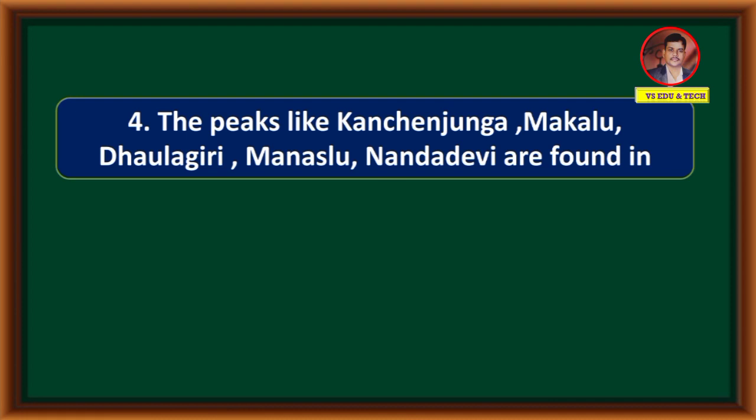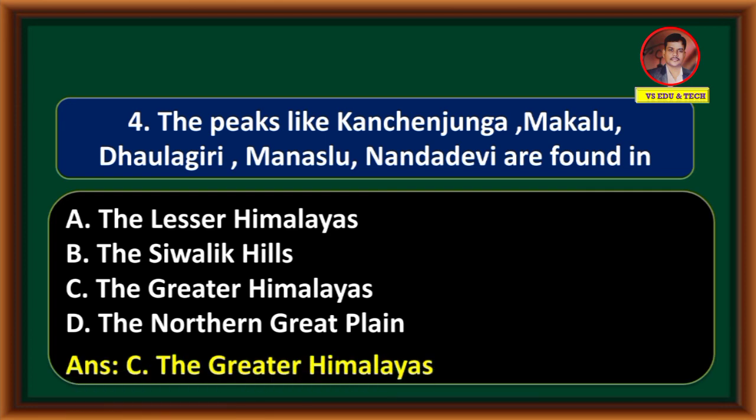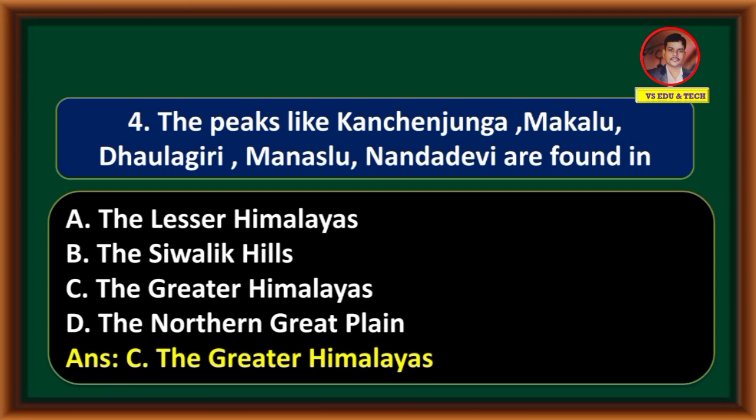The peaks like Kanchanjunga, Maklu, Dhavalagiri, Manaslu, Nanda Devi are found in the Lesser Himalayas, the Sivalik Hills, the Greater Himalayas, the Northern Great Plain. Correct answer is option C, the Greater Himalayas.